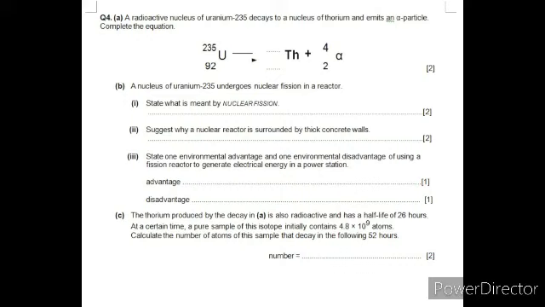So the answer to this is environmental. First we will do the environmental advantage. The main plus point is that there will be no acid rain, fine. Greenhouse gases, CO2, SO2, there is nothing like all this, fine.